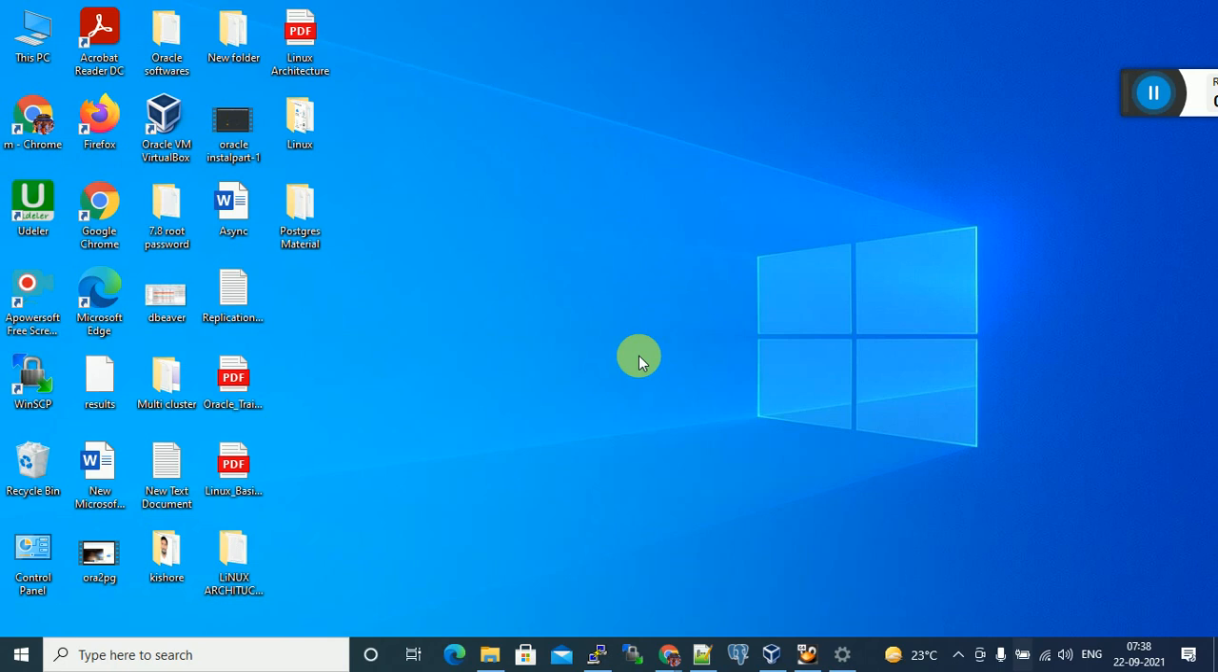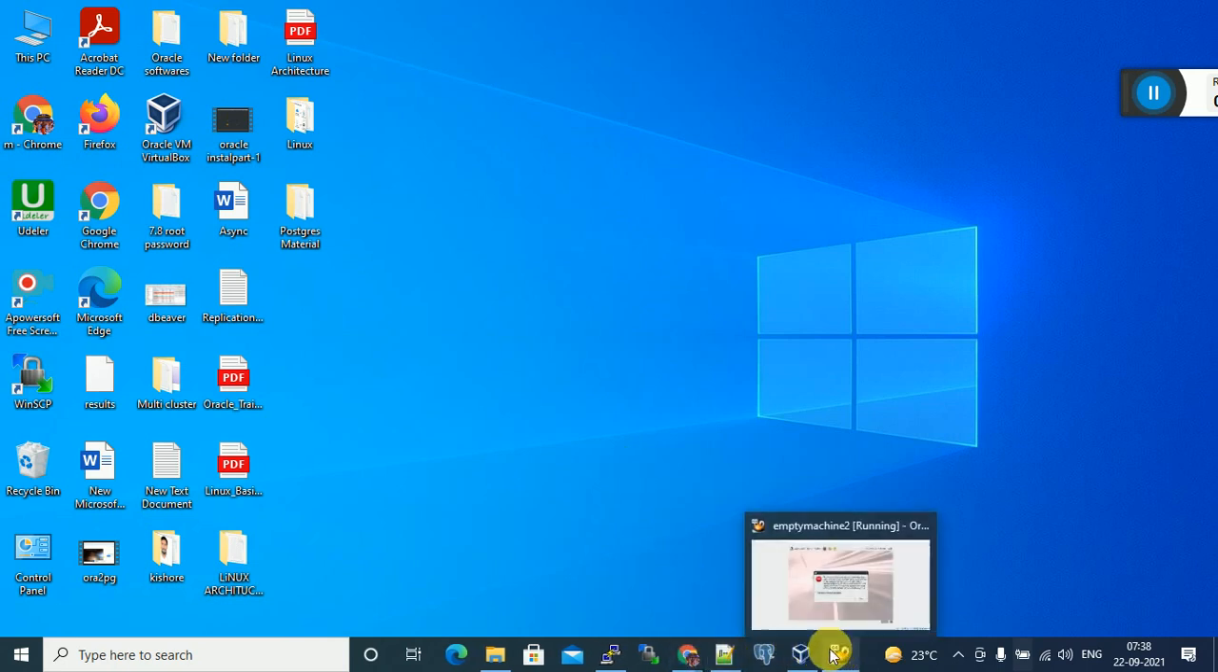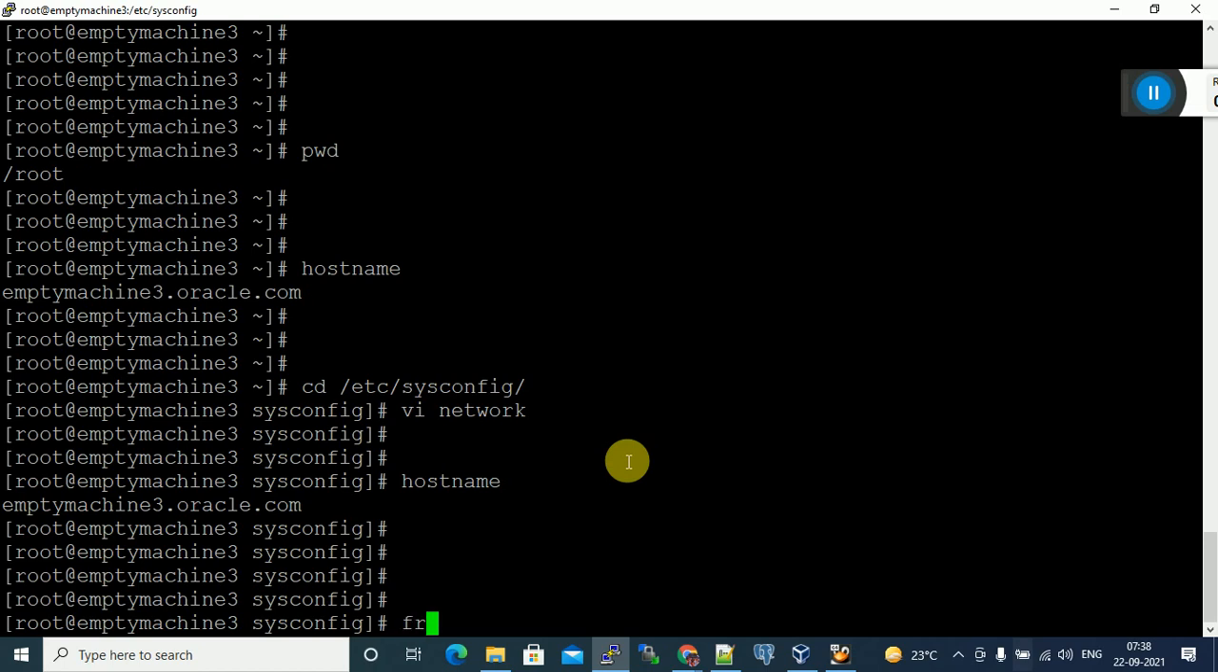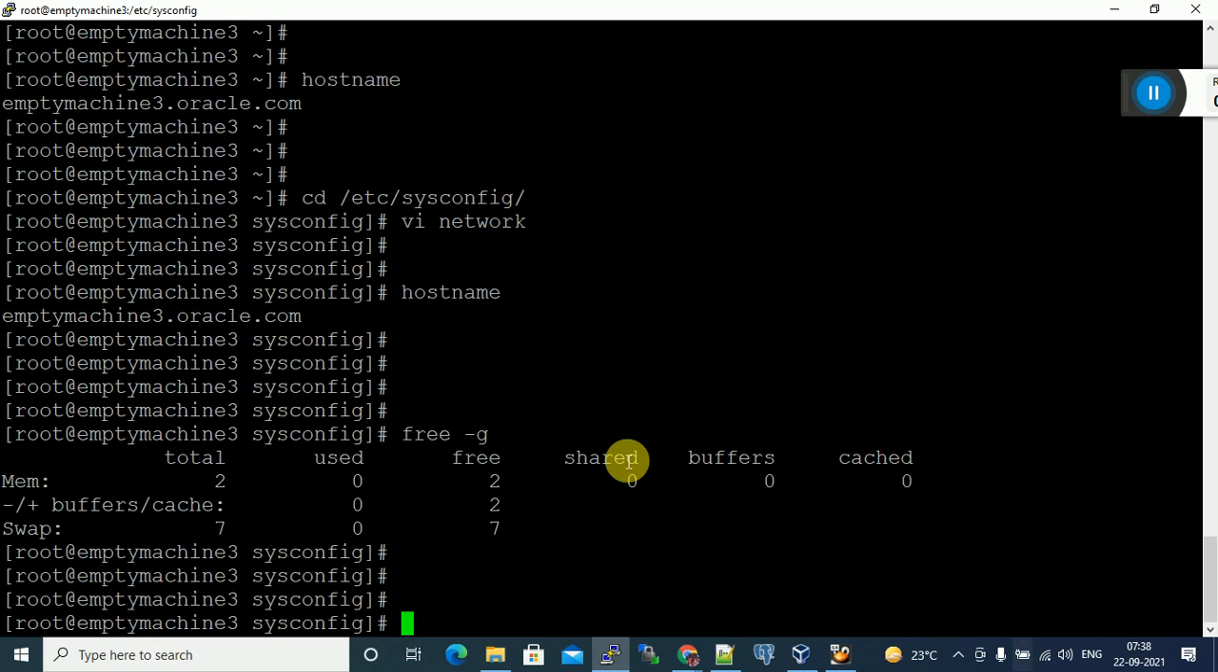In the same way, I want to verify how much memory is assigned to this Linux virtual machine. How to get memory? free -g. It gives the output in GB. Total memory, how much? You can see here, memory total 2 GB. Under total, this is Mem, meaning memory. Total 2 GB only.